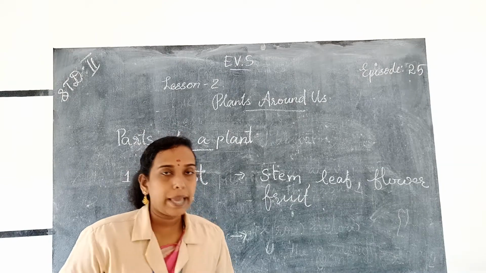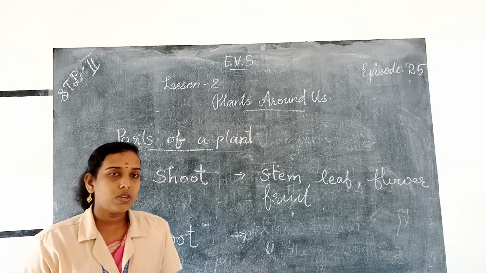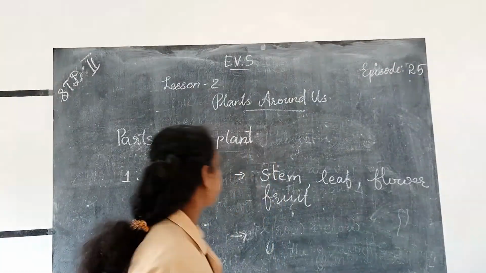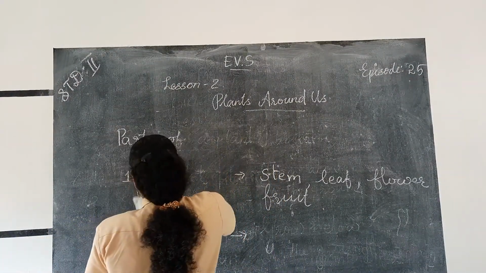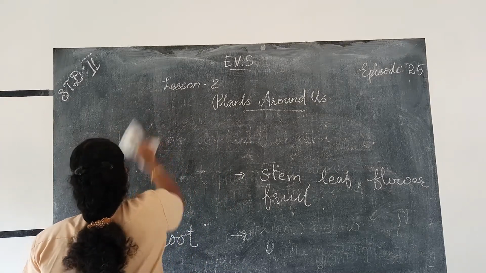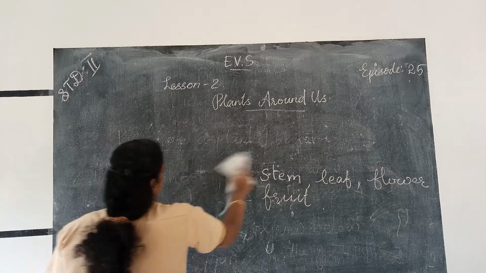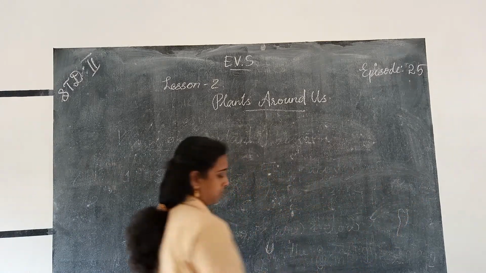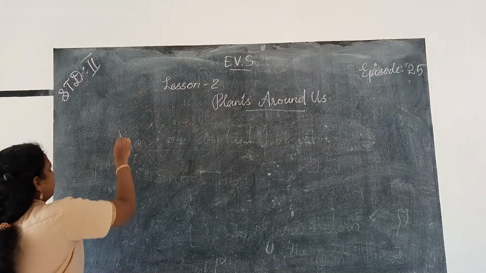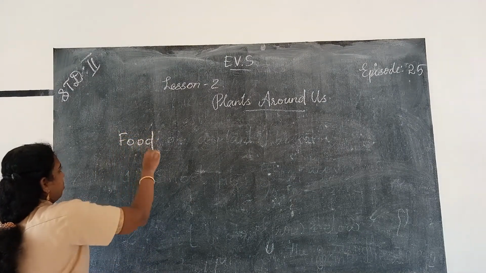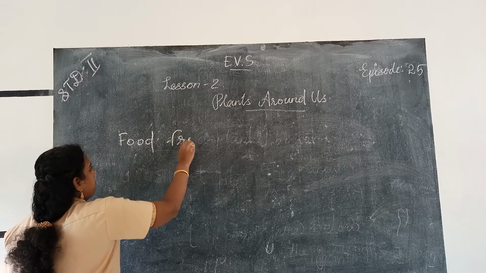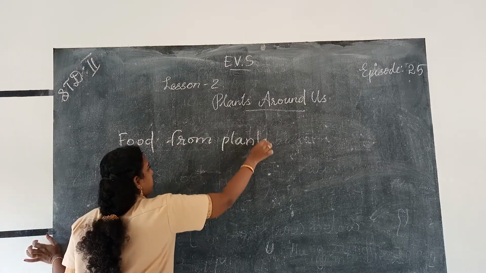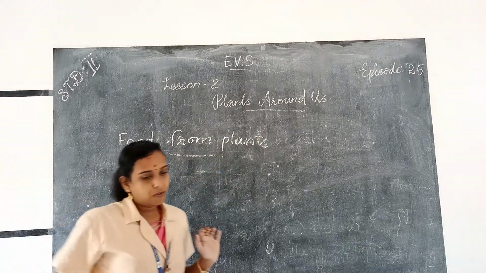Roots, stems, leaves, flowers, fruits, seeds, etc. Food from plants.